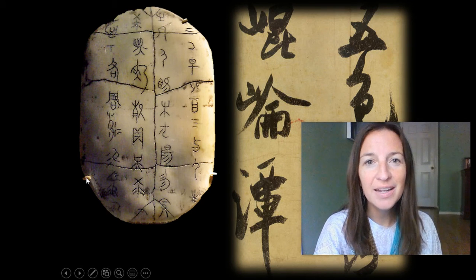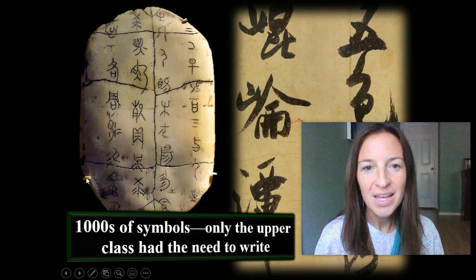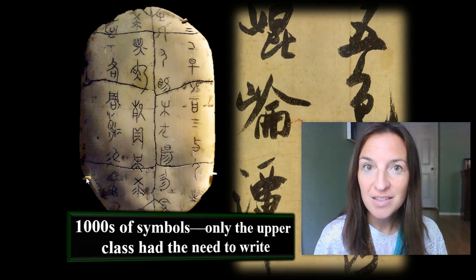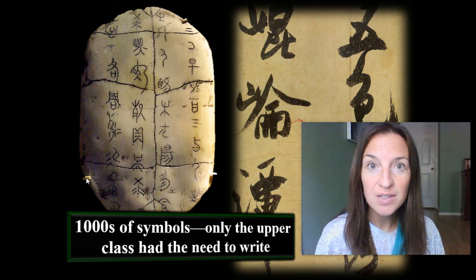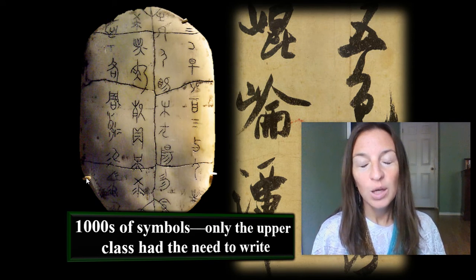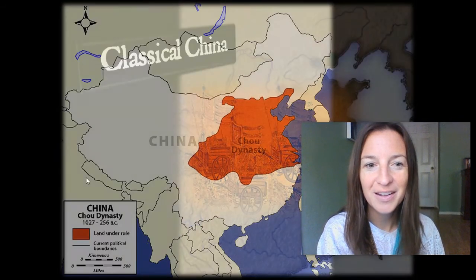This is World History Day 19. This is 19C, and we're talking about the writing in China. So, in the end, the Chinese language was composed of thousands of symbols. It was considered that only the upper class had the need to write. We're going to talk about classical China.